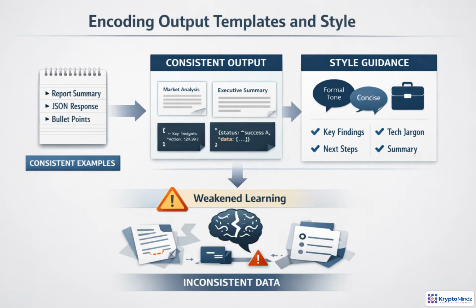Beyond content, fine-tuning can teach how answers should look and sound. If every example uses the same headings, JSON fields, bullet style, length, and tone, the model starts treating that pattern as expected behavior. Consistency is the key. Mixed formats, shifting field names, or changing levels of formality blur the signal. Your training set should model the exact template and voice you want repeated in production.